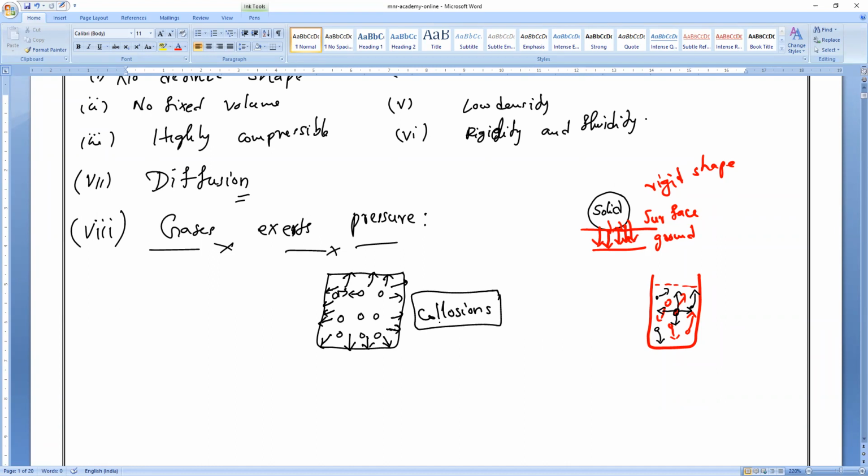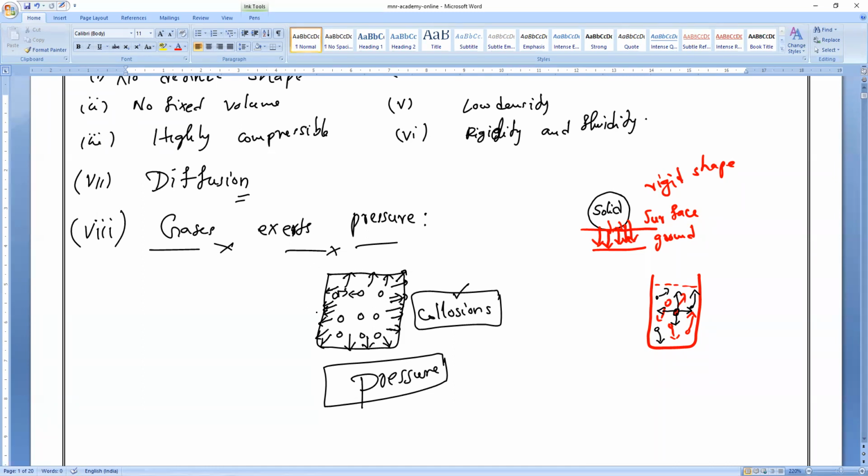The force exerted by these gases per unit area, all of you remember, is what we used to call pressure. The walls are very far from each other, and these particles will collide with each other and keep on hitting the walls of the container, means they're trying to escape from somewhere.